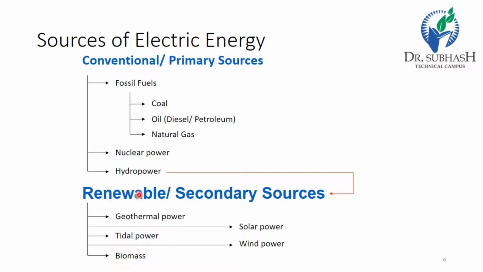Now the fossil fuel. The main sources of electric energy are the fossil fuels: solid fuel such as coal, liquid fuel such as oil, gas fuel such as natural gas. The heat energy of this fuel is converted into mechanical energy by suitable prime movers such as the steam engine, the steam turbine, internal combustion engine, etc. And the prime movers drive the alternator, which converts mechanical energy into electrical energy.